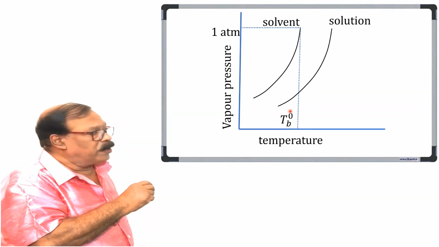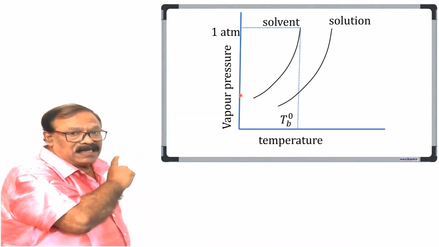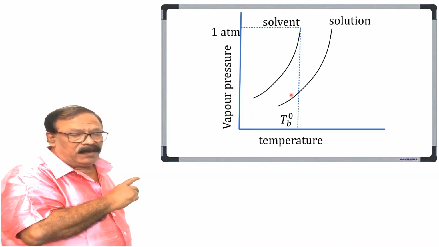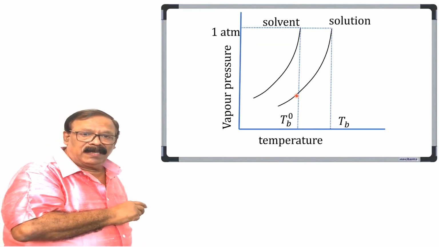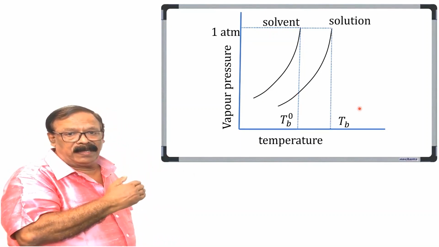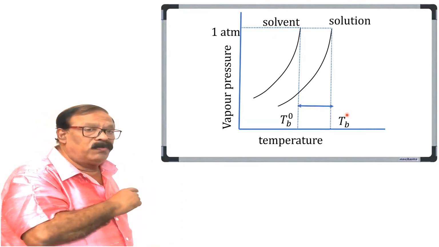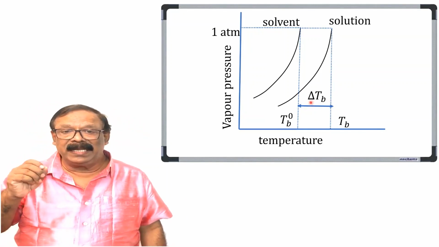At this temperature, you can see the vapor pressure of the solution will be much less than 1 atm. From the curve, the boiling point of the solution is TB, and you can see from the graph TB is greater than T0B. The difference between the two will give you the elevation of boiling point delta TB.